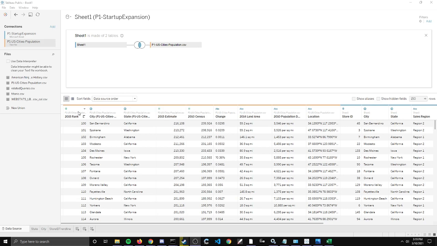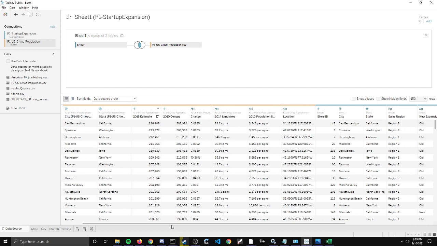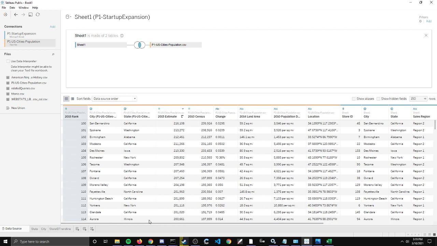Okay, so in this one, I think what I'll do is I'll just clean up what I don't need. I can maybe leave the area, or no. Nah, we'll just get rid of all that.